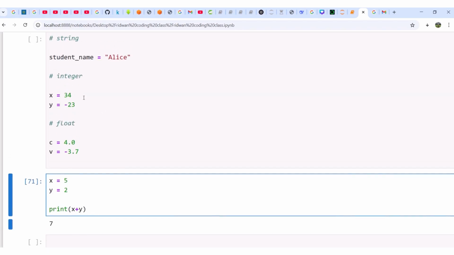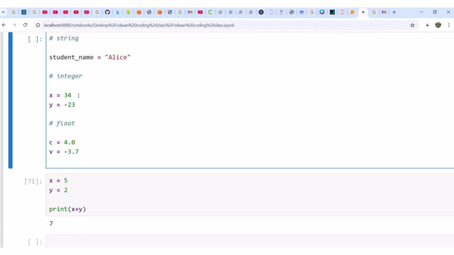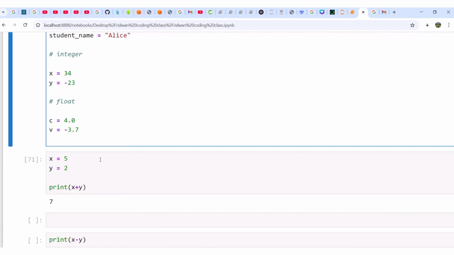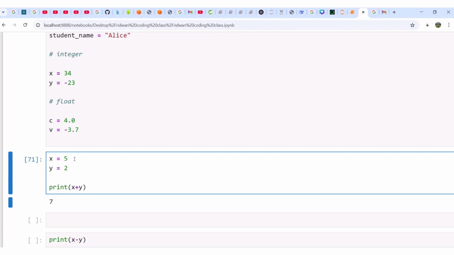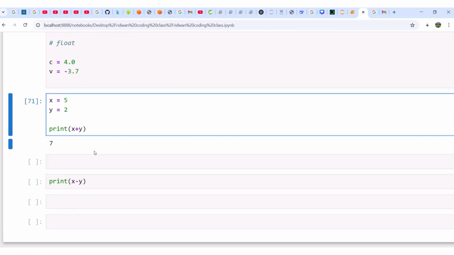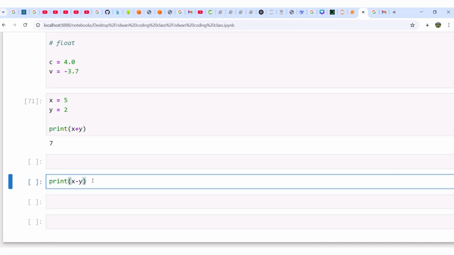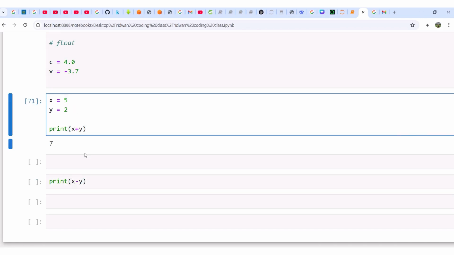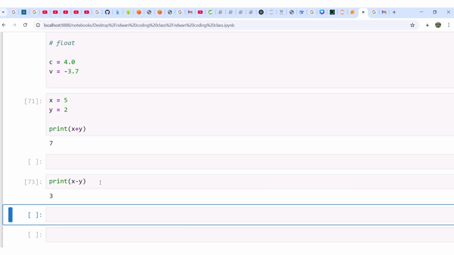Then I don't want you to be confused about something. I have x is 34 here. You might be like, but x is 34 here now. We are saying x is 5 here again. Which one will it pick? It's going to pick the latest value of x. Are you with me? I will show you that now. So if I say y is 2 now, and x is 5, so 5 plus 2, that's 7. If I come here, x here remains what? 5, because we have not changed the value of x since we defined it here. So x still remains 5, y remains 2. So 5 minus 2, run it, 3.